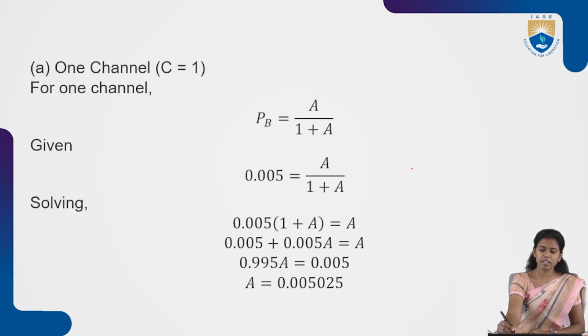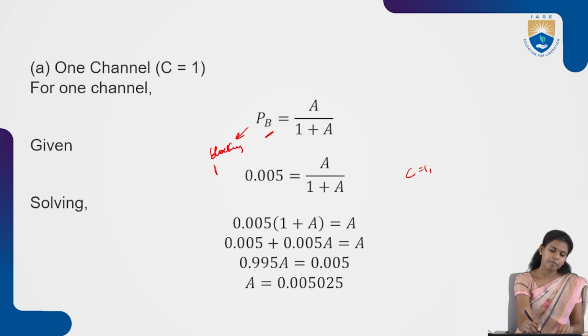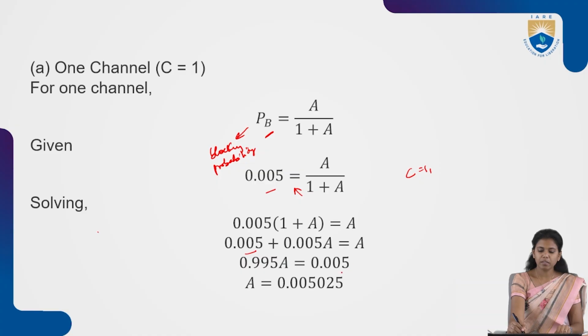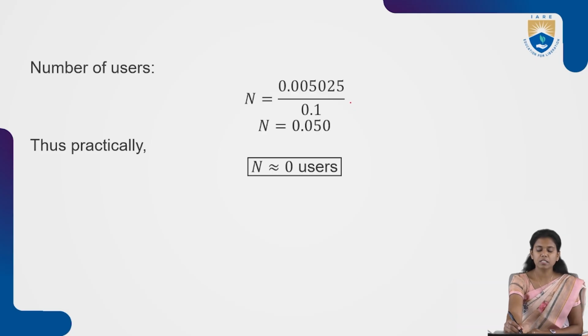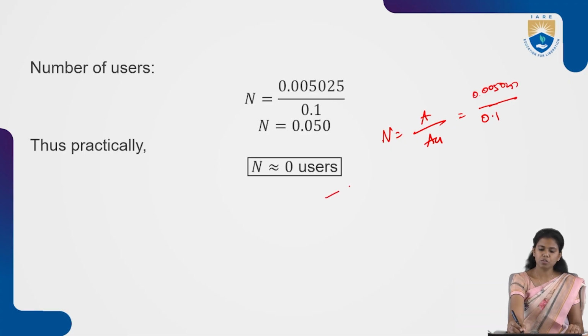For one channel, C equals 1, the blocking probability PB equals A divided by 1 plus A. So 0.005 equals A divided by 1 plus A. Cross multiplying, 0.005 times (1 plus A) equals A, so A is approximately 0.00502. Dividing by 0.1, the number of users is approximately 0. So for C equals 1, we got 0 users.